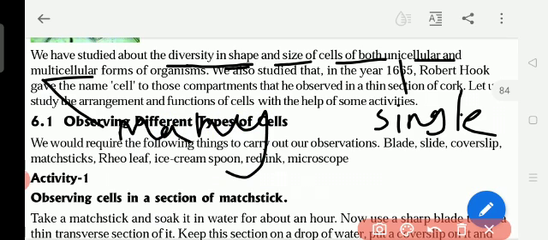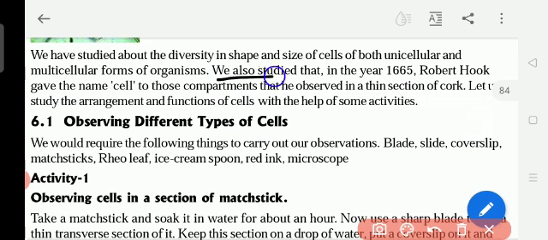Some living organisms are unicellular. We can see them as only one cell, like for example amoeba and paramecium. We can see them only under the microscope. We also studied that human beings are multicellular. We have many cells, not a single cell.